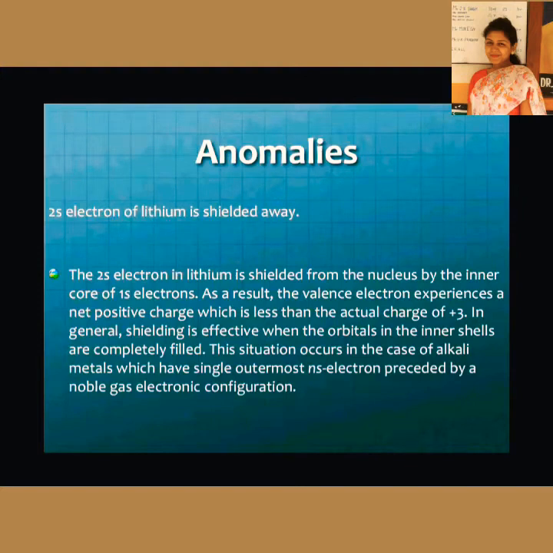So as a result, the valence electron, meaning the 2s1 electron, will experience a charge less than +3. So the shielding effect is very effective for lithium. But we cannot say the same for all the elements in the same period, which we will see in the next slide.